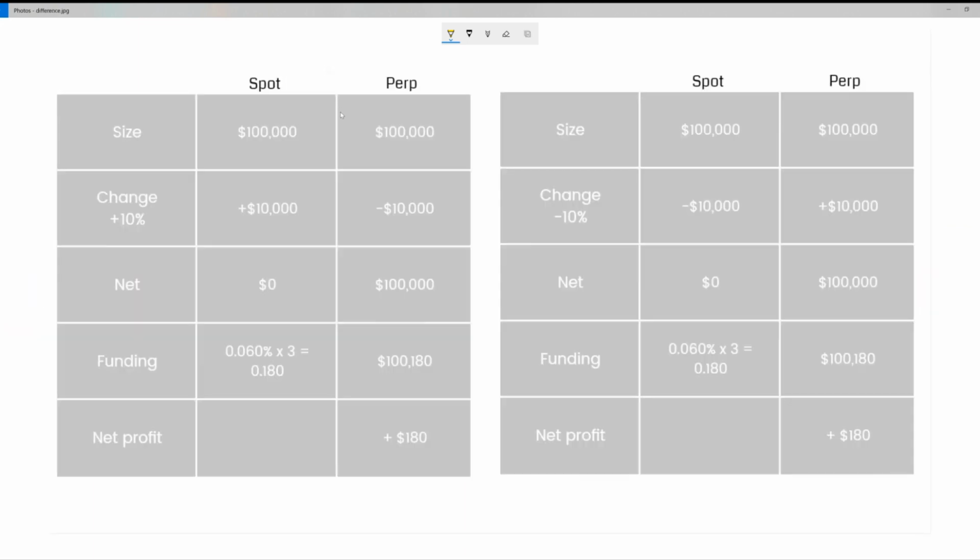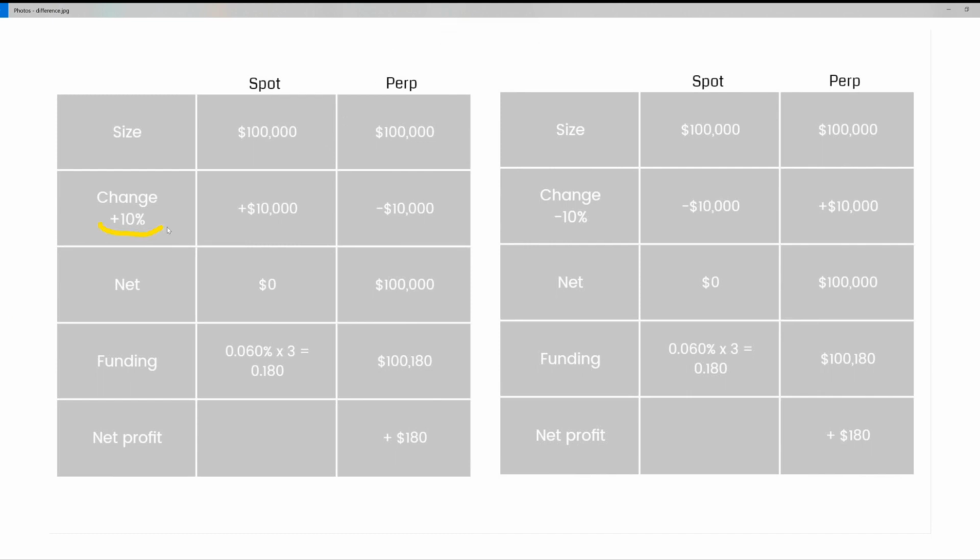First thing we'd have to do is purchase spot of the asset we want. So in this case, let's use Bitcoin. We'd enter a $100,000 spot purchase of Bitcoin. At the same time, move this spot Bitcoin to our margin contract position, where we'd enter a perpetual short position for $100,000. This would be considered a market neutral opportunity. Whether the market moves up or down, our net position will still be zero.